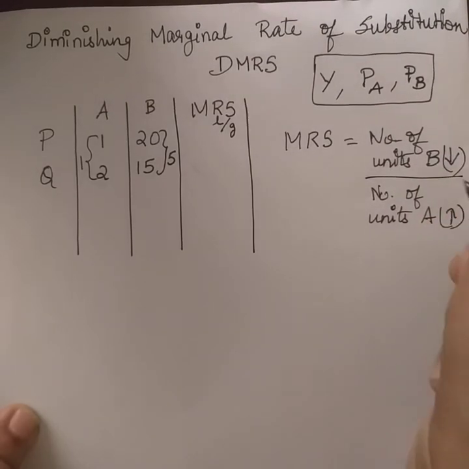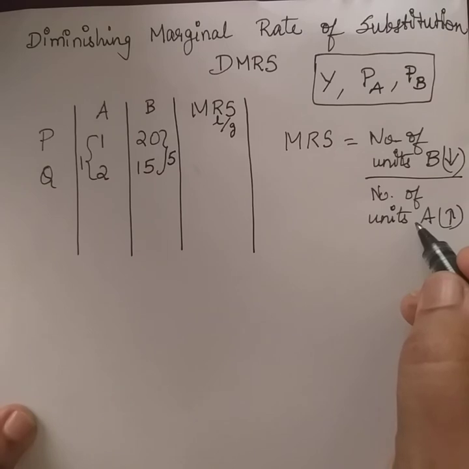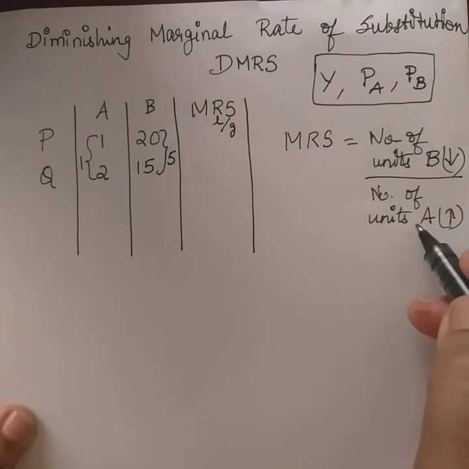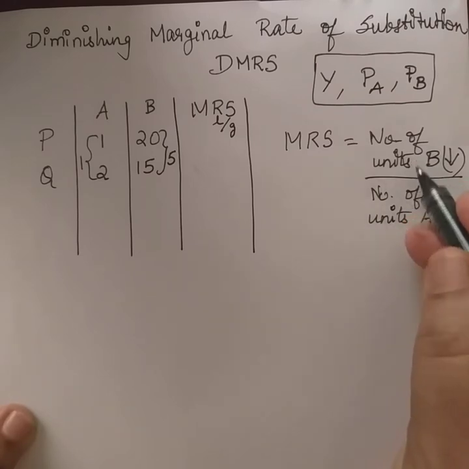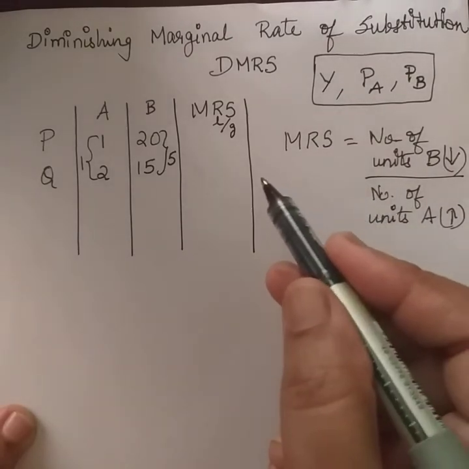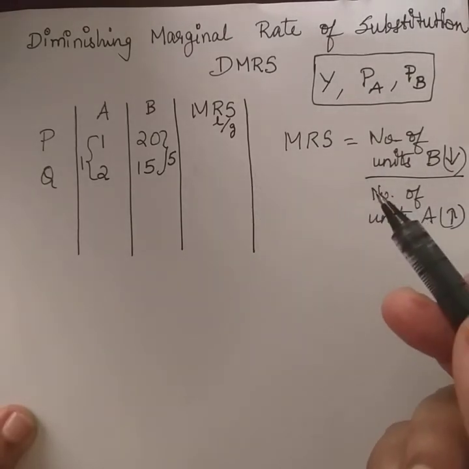That is, to gain one more unit of apple, a number of bananas are given up. So, apples are substituted in the place of bananas. So, what you calculate over here is the marginal rate of substitution.